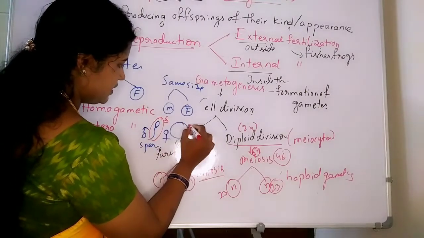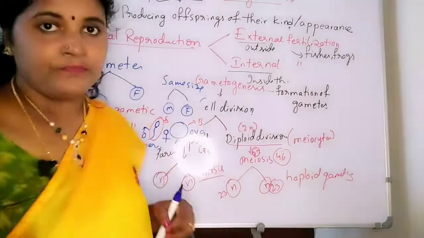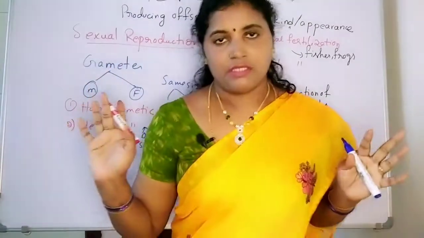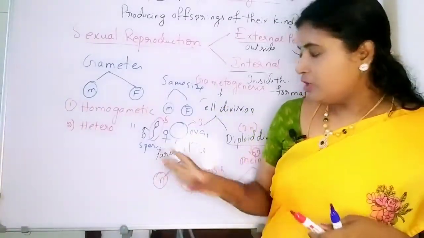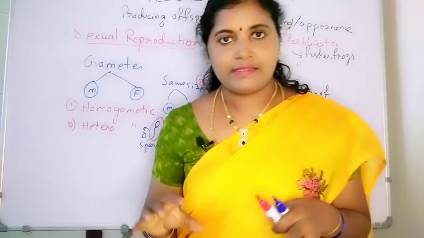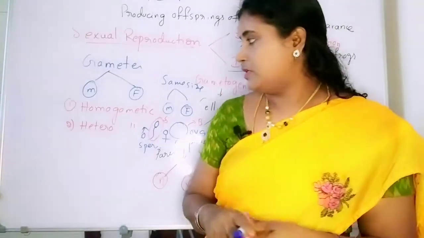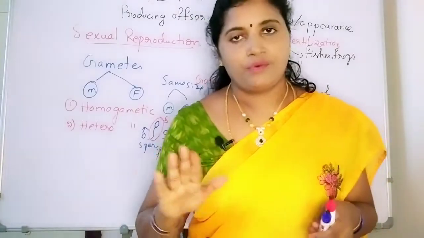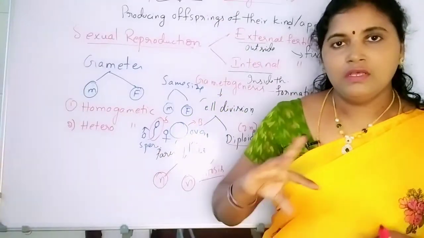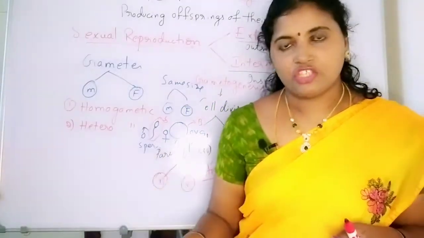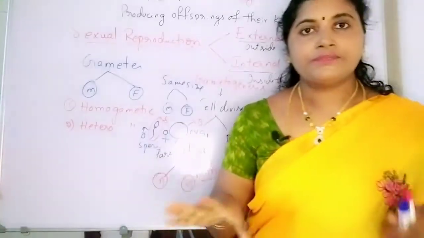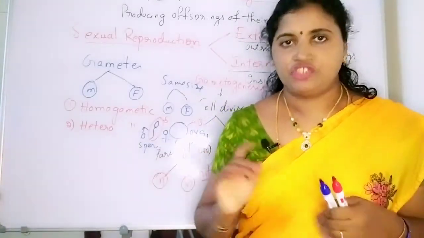So one is very small in size and the other is very big in size. Dissimilar-sized gametes are present. That's why, based on the size and shape of the gametes, they are divided into two types. One is the homogametic, another one is the heterogametic condition. Homogametic: both are similar in sizes and shapes. Heterogametic: dissimilar sizes and shapes.